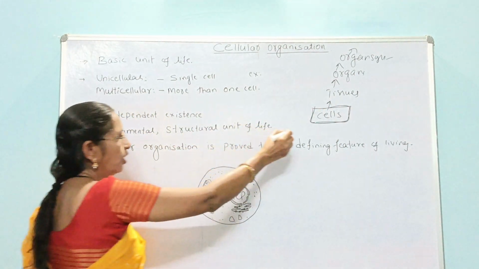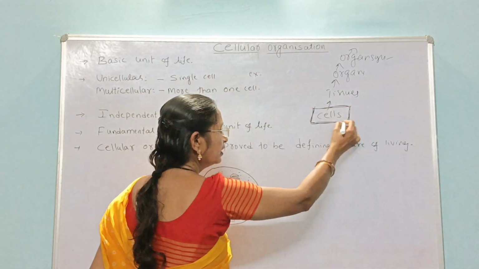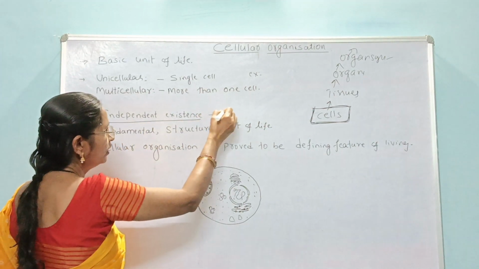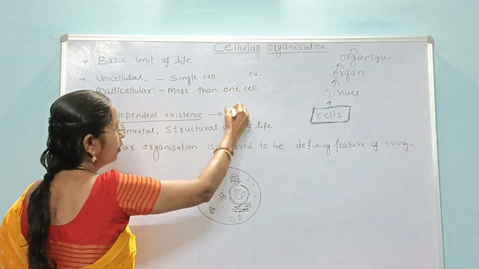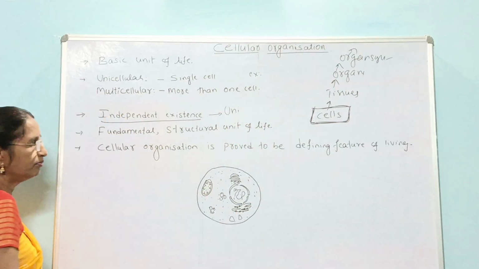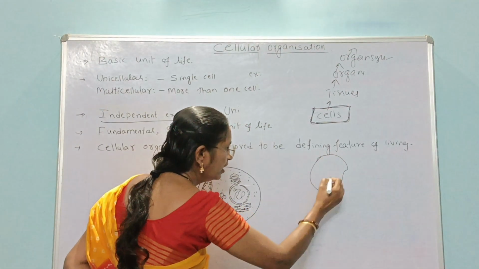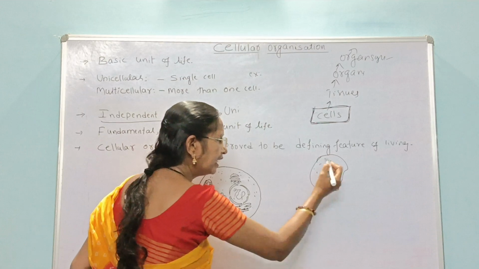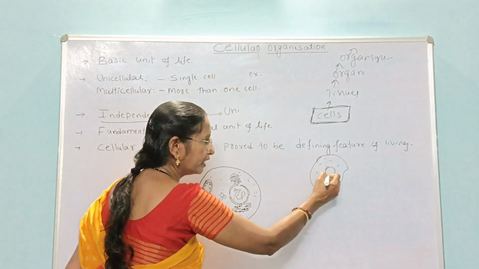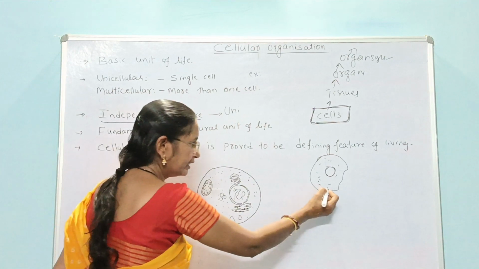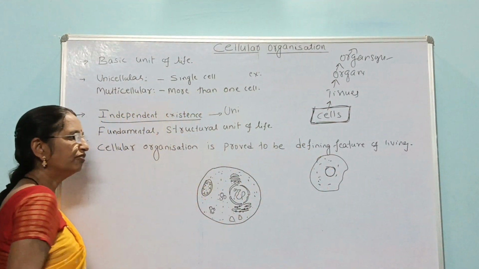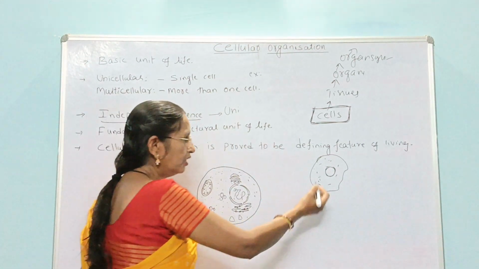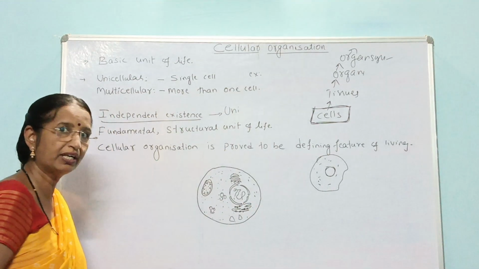So all organisms are composed of cells, and they exist independently only in the unicellular organism. In the case of a unicellular organism, as I told you in the beginning, an amoeba has a nucleus, cytoplasm, and some cell organelles. It is unicellular but eukaryotic. This single cell itself performs all the functions like respiration, cell division, digestion, and reproduction. All functions are performed by the single cell itself.